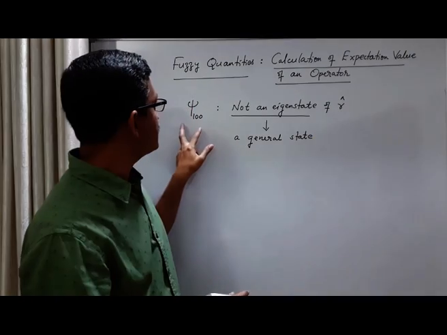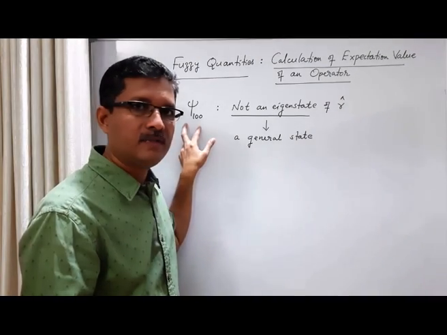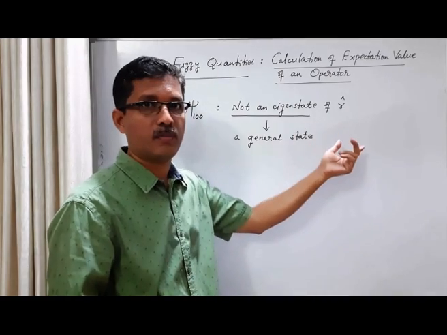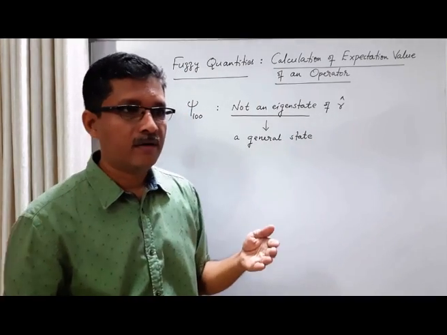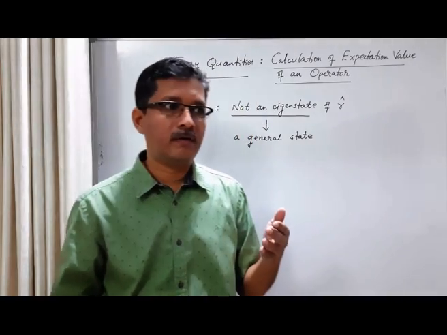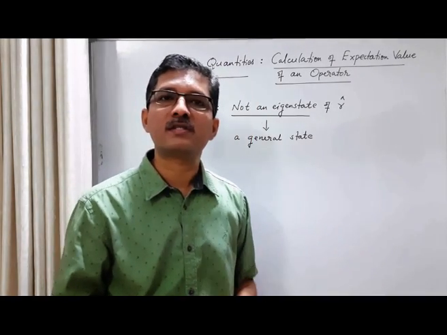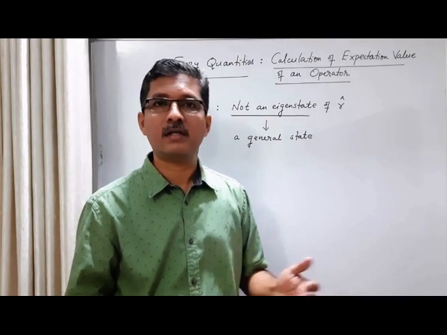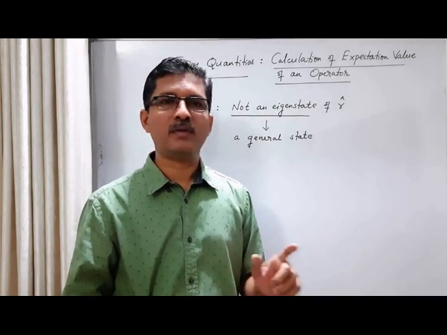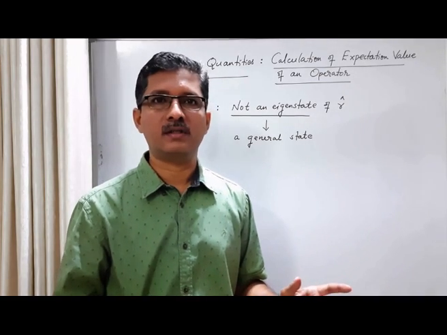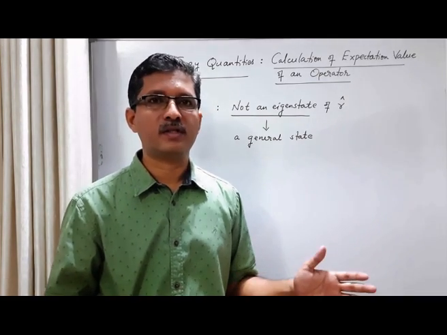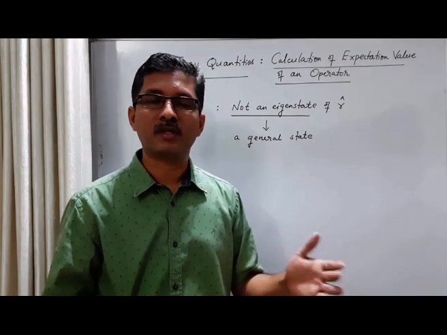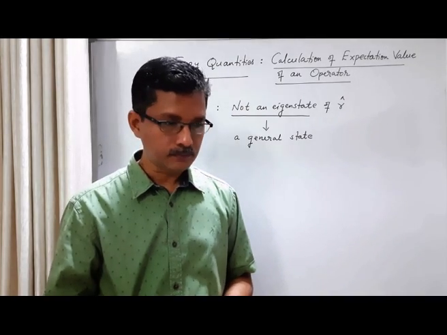So this ground state of energy of the hydrogen atom is a general state of the position operator. Whenever the state of the system is a general state of the operator, the result of measurement of the corresponding physical quantity will be fuzzy, in the sense that in each trial of the measurement we get a different value.